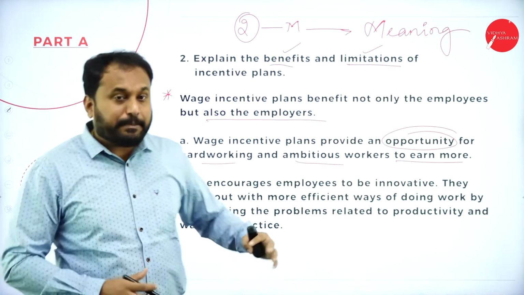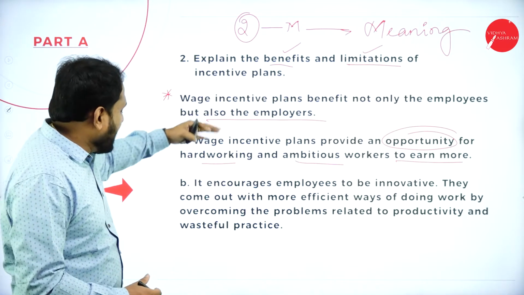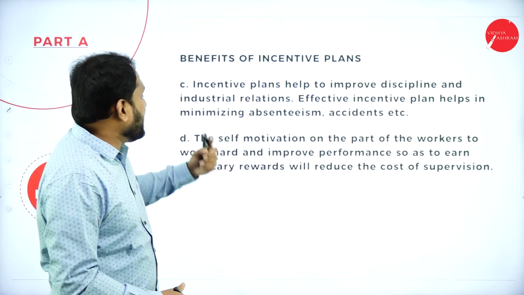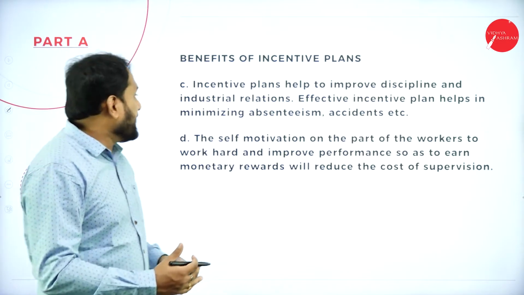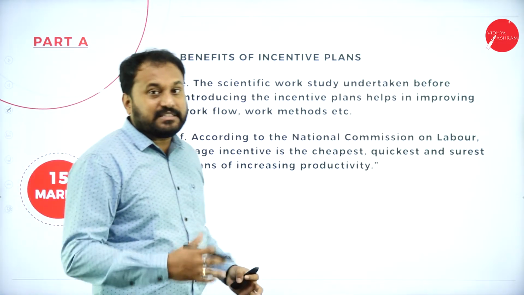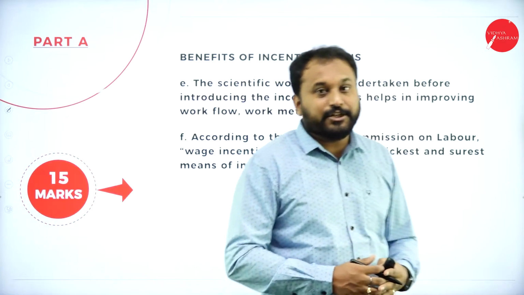You are supposed to go with the points format. Now I have given you here A, B, then we have C, D. There are totally 5 here, plus I have given you more, that is here E and F. Totally we have 7 benefits of incentive plans.